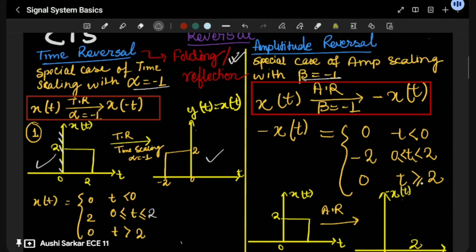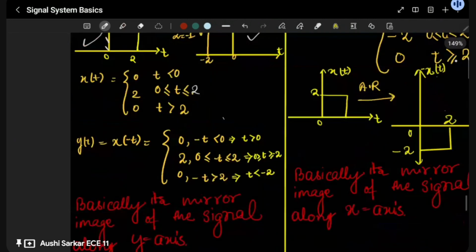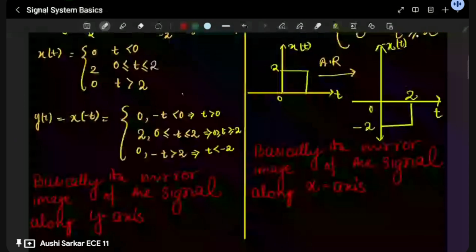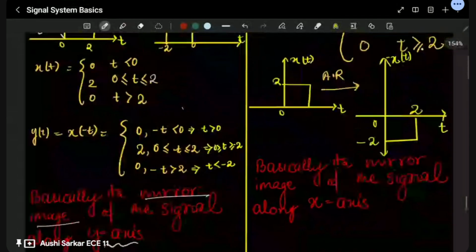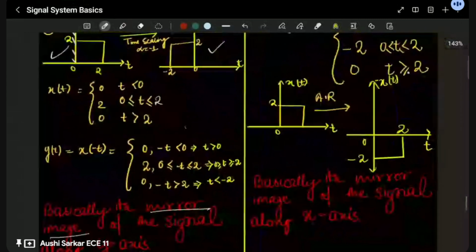In case of time reversal, the basic norm is to just take the mirror image along the y-axis. Here I have already taken the mirror image along the y-axis. Nothing much to learn, just a simple thing. I think it is clear.